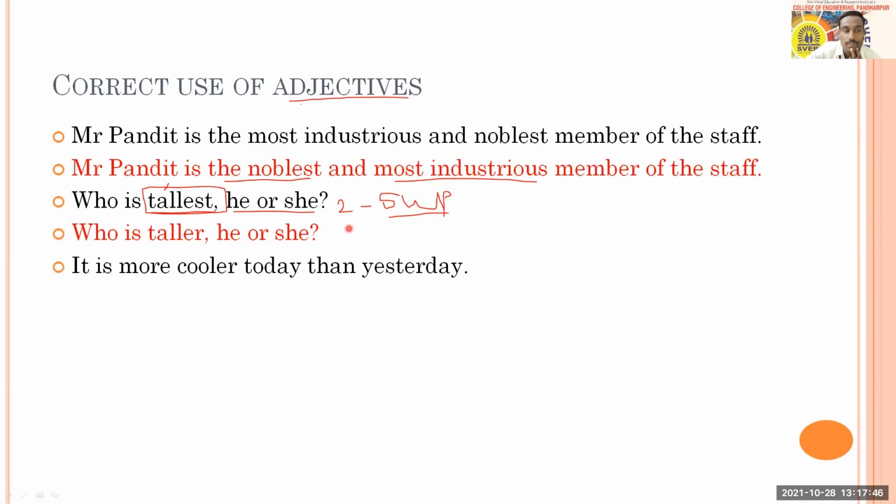Then the next is quite simple. Tell me, it is more cooler today than yesterday. How are we going to correct it? In that sentence, the adjective is cooler. Okay. So come with some answer, some corrections. Yes, Pratiksha, Aishwarya.